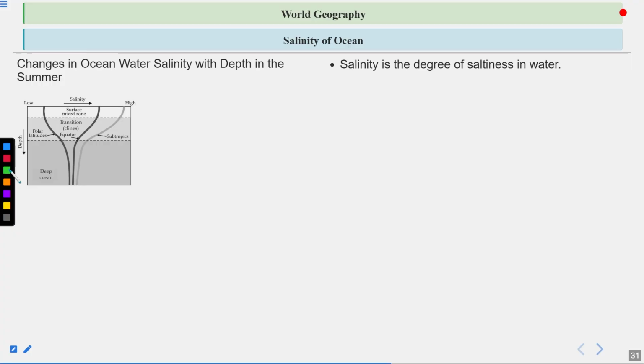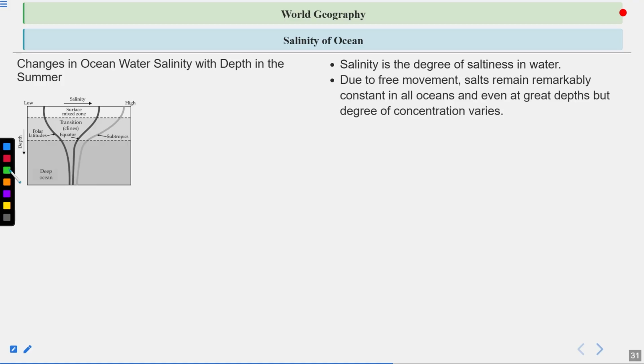So salinity is the degree of saltiness in water. It is also measured in ppm, that is the parts per million. So whatever amount of ppm is found in water, on the basis of that the salinity is defined. Due to free movement, salt remains remarkably constant in all oceans and even at great depths, but the degree of concentration varies.